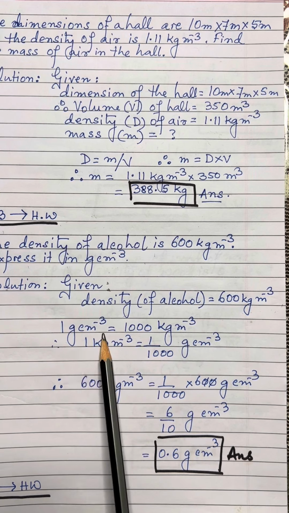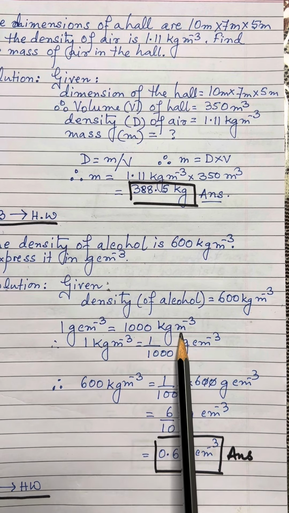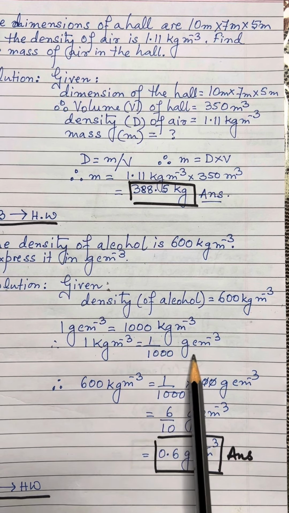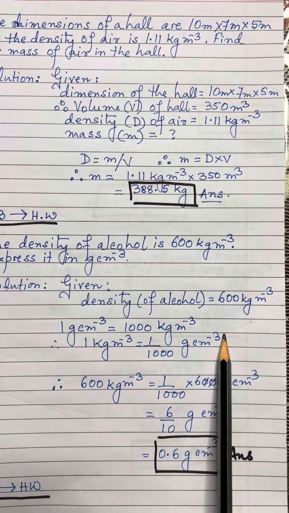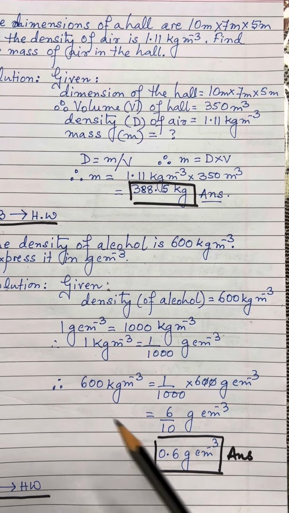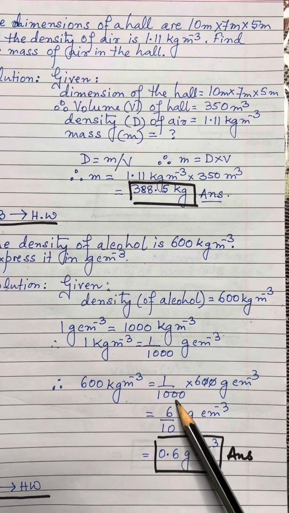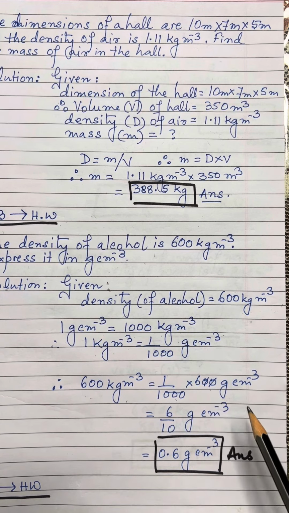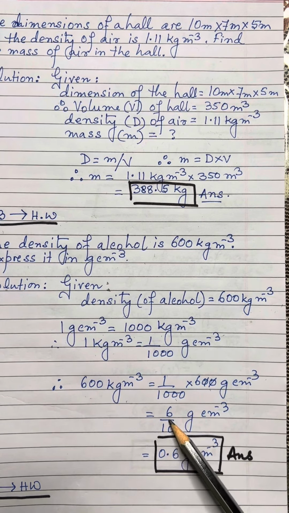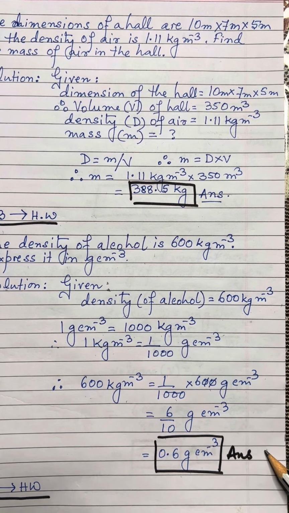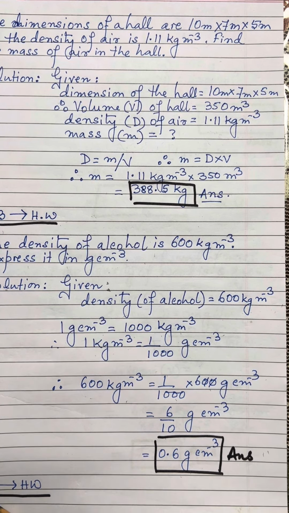So, 1 gram per centimeter cube is 1000 kilogram per meter cube, or 1 kilogram per meter cube is 1 by 1000 gram per centimeter cube, right. So, therefore, by the unitary method, 600 kilogram per meter cube is equal to 1 by 1000 into 600 gram per centimeter cube, that is 6 by 10, that is equal to 0.6 gram per centimeter cube. Now, dear students, again I have left question number 5 as homework.